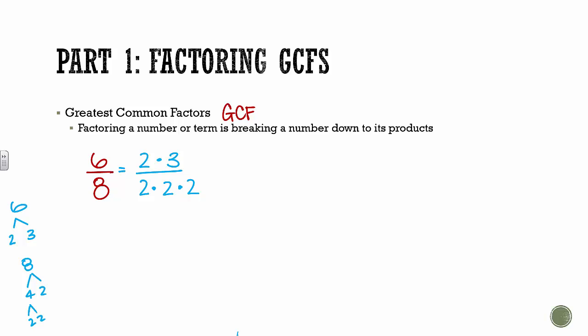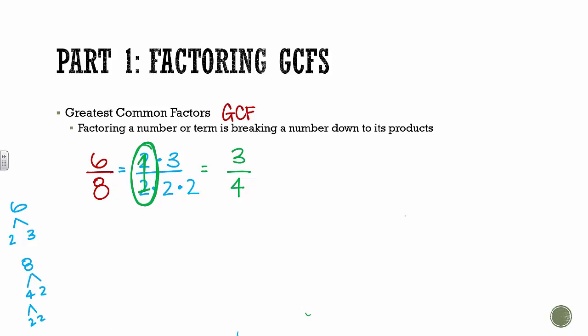Now the greatest common factor is the biggest number that they have in common, and in this case, it's a 2. Both of them have 1, 2 in common, and then nothing else in common. On the top we're just left with a 3, and on the bottom we're left with 2 times 2. So this common factor right here, this 2 divided by 2 we know is just 1, and we would say it crosses off. And that's how we're left with 3 divided by 4, because it's 3 divided by 2 times 2. So that's what you're really doing when you are breaking a number down. So now we're going to do that with polynomials and monomials.